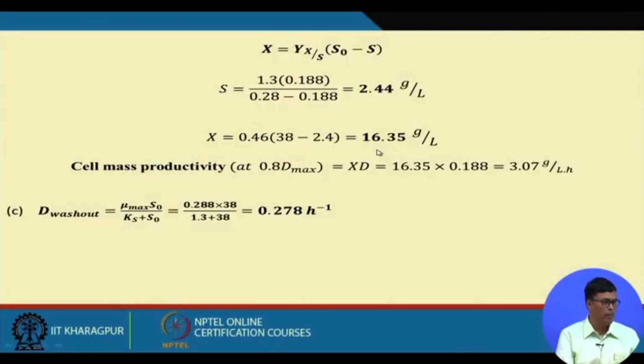They found that X is 16.35, and then you multiply it by 1.188, we get the cell mass productivity whose unit is gram per liter per hour. Now D washout again is simple. At D washout the X equal to 0. Since X equal to 0, S will be equal to S0. So D washout equal to mu max S0 over (Ks plus S0), and this is equal to 0.279 hour inverse. So we can easily solve this problem.